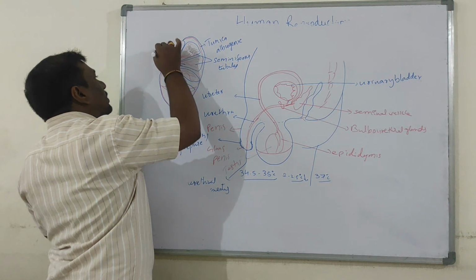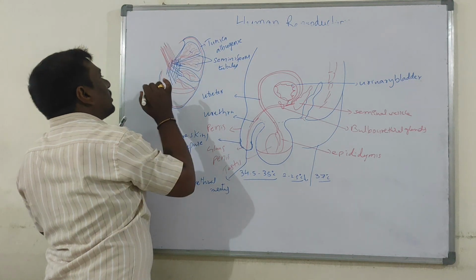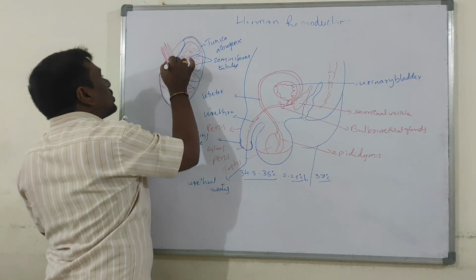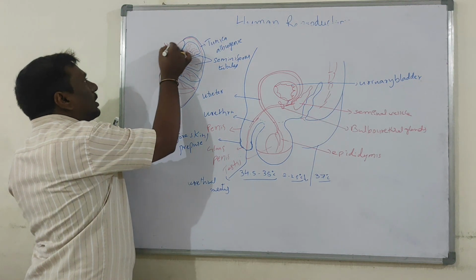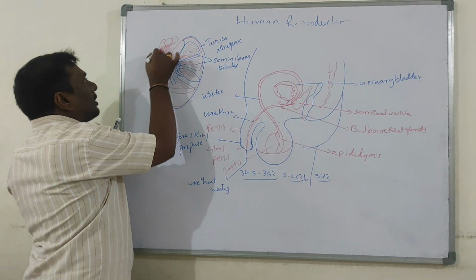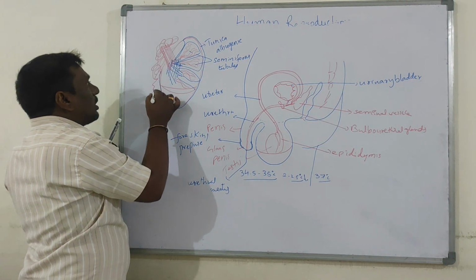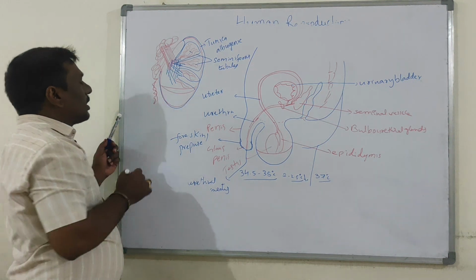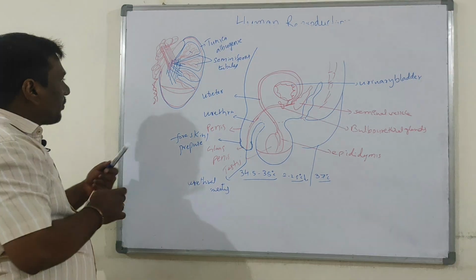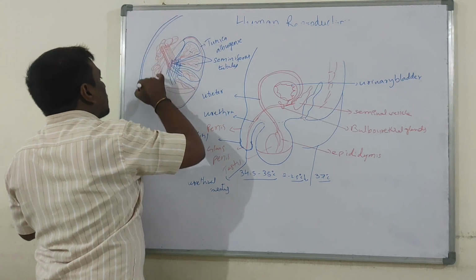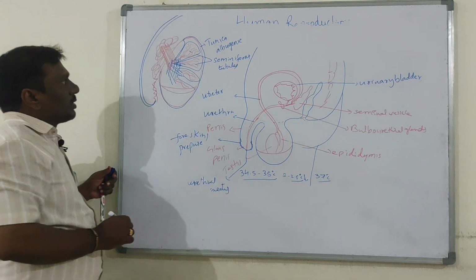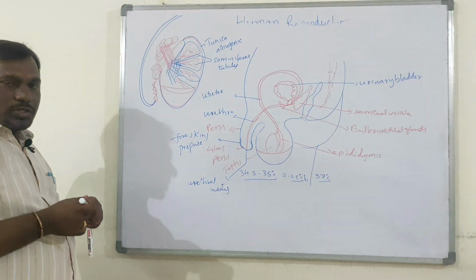From the rete testis, the vasa efferentia arise. These vasa efferentia leave the testis and open into the epididymis. Now this is the epididymis, which leads into the vasa deferens. Now this is the anatomy of the testis.